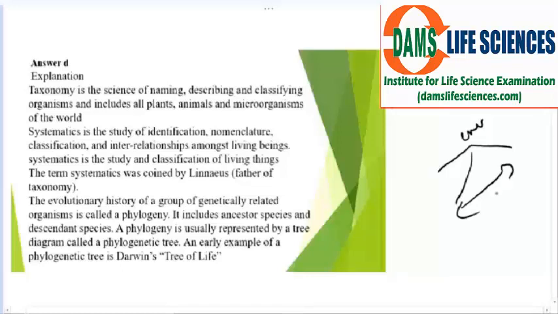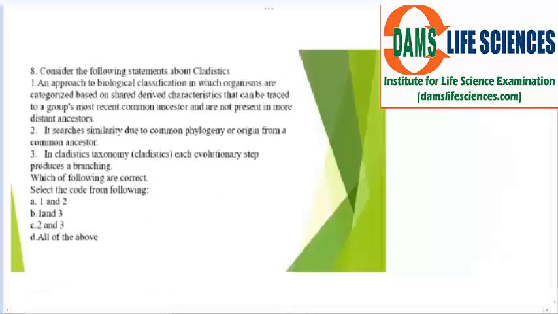Phylogeny is usually represented by a diagram called a phylogenetic tree, and an early example of a phylogenetic tree was given by Darwin, who called it the tree of life. In coming questions, you will see how bacteria and other organisms are related. I will discuss them.